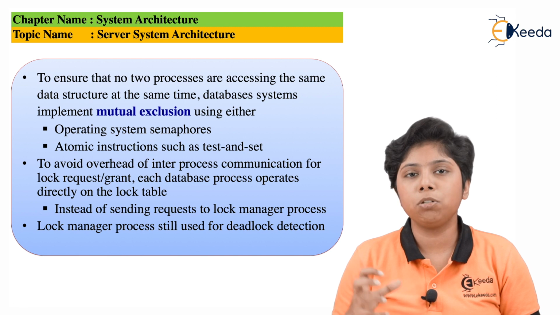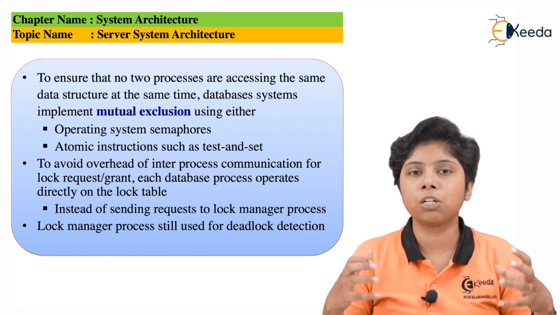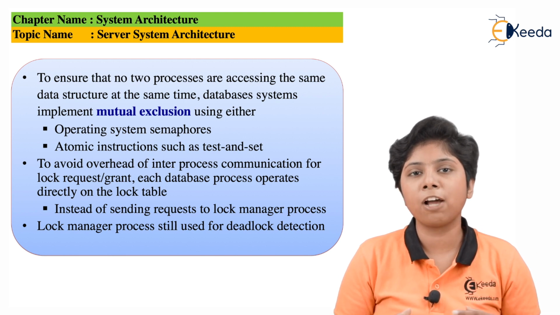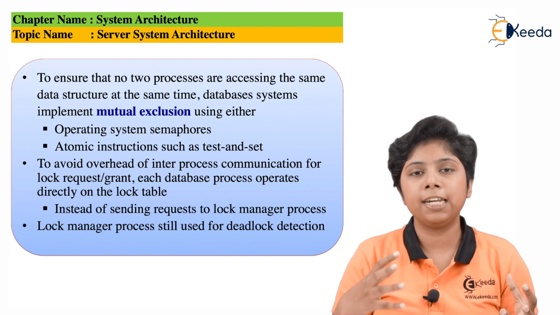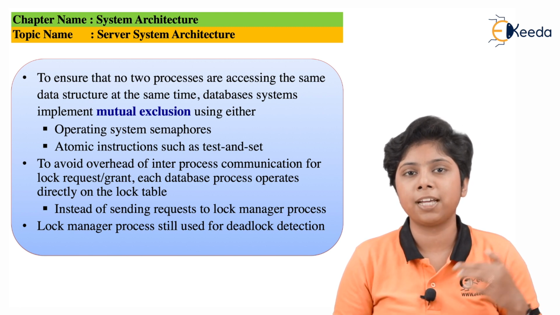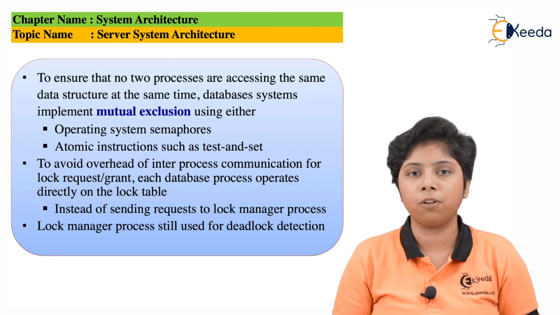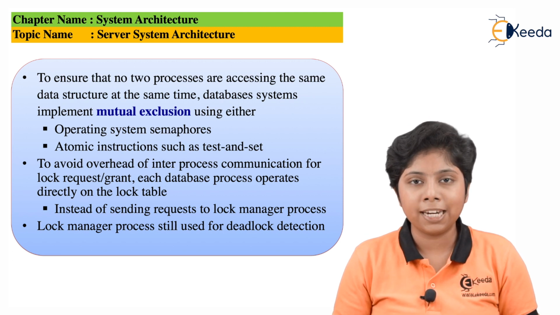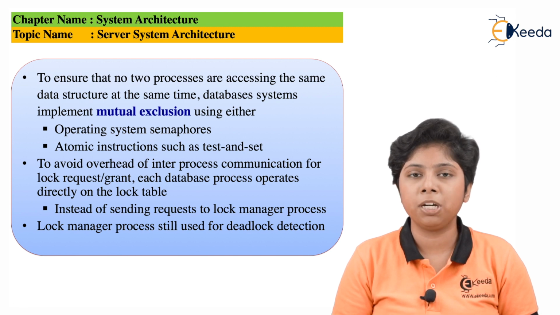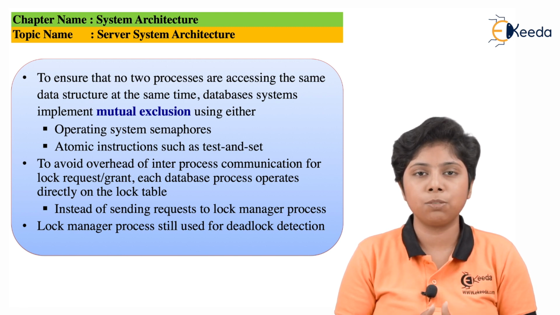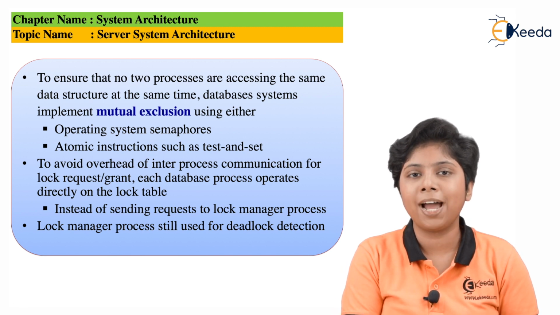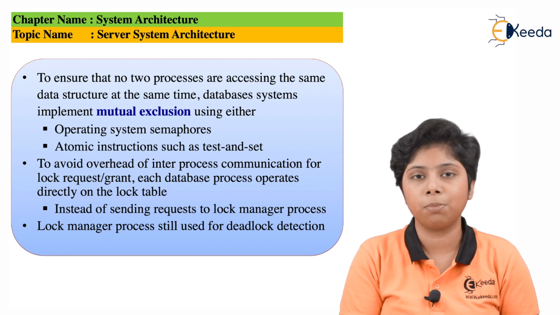So if we provide mutual exclusion, that means if a particular section of the shared memory, a critical section, is acquired by a process, it can be acquired by another process only after the process that is holding it has released that particular portion. Otherwise, in any situation, no process can enter this type of memory or the critical section at this point. So this mutual exclusion is extremely important for handling or preventing deadlocks.